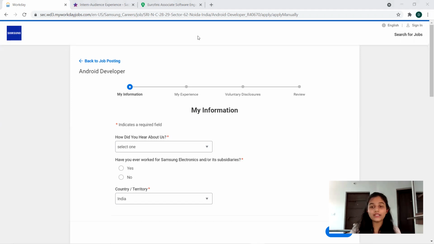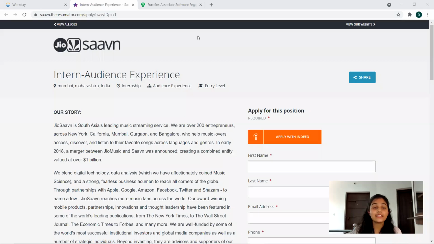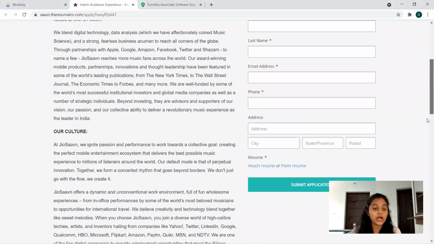So let's move on to the other one, which is the one on Jio. JioSaavn is hiring for the intern, which is an audience experience role. It's like a customer support service. The location is Mumbai, Airoli, and it's an internship, and it's an entry level too. So audience experience is your designation details.